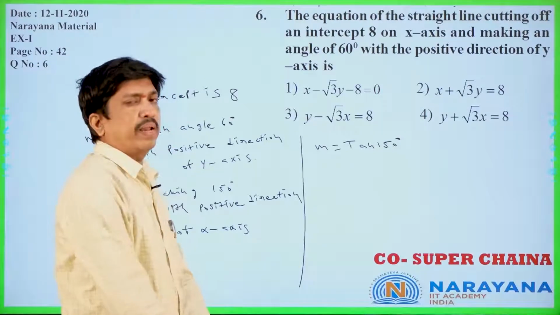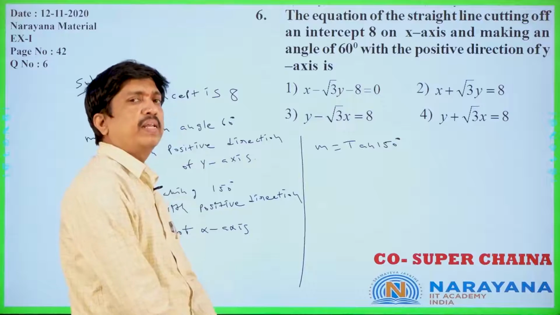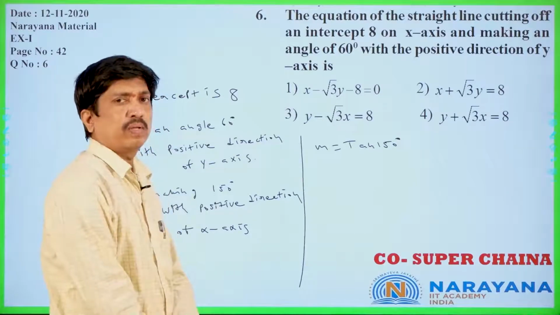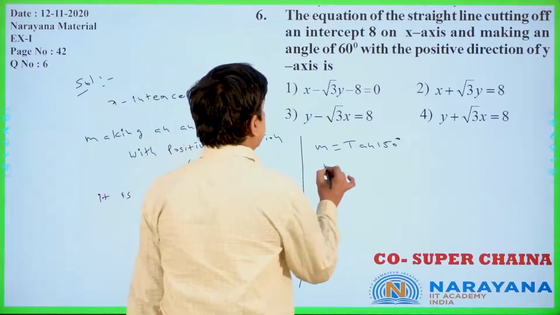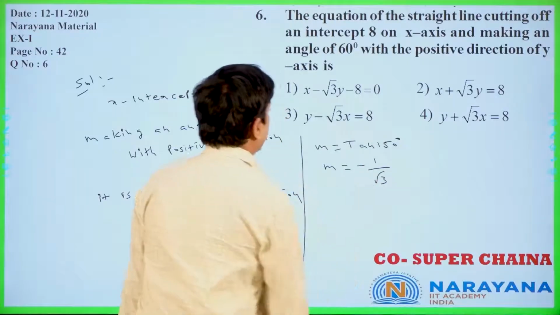Otherwise, you can also write 180 minus 30. 180 minus 30 is also 150 only. Minus tan 30 degrees only you will get. Minus tan 30 degrees means m is equal to minus 1 by root 3 only.